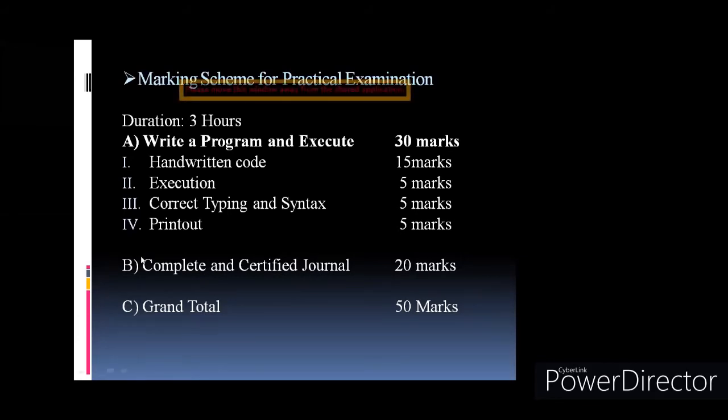Otherwise, some colleges take paper 1 practical and paper 2 practical on different days. So it is totally up to the college and the college timetable how they are arranging the practical. But if both the papers are on the same day, then prepare the code of C++, HTML, VB, and hardware programs in advance.